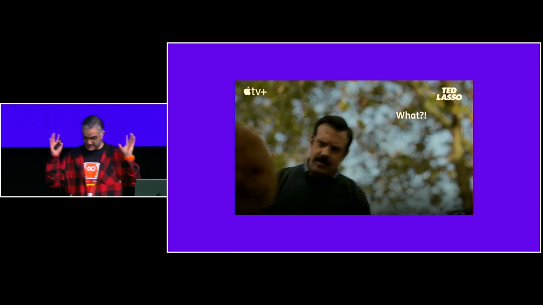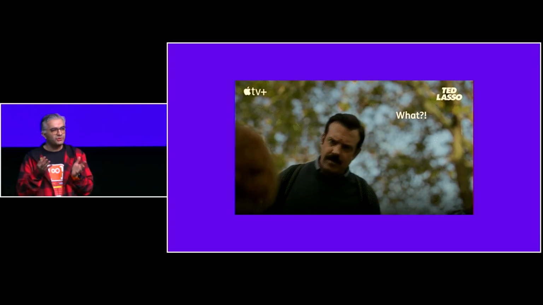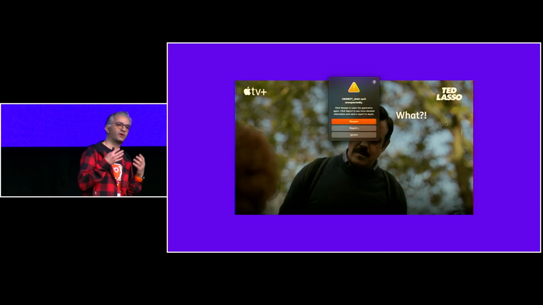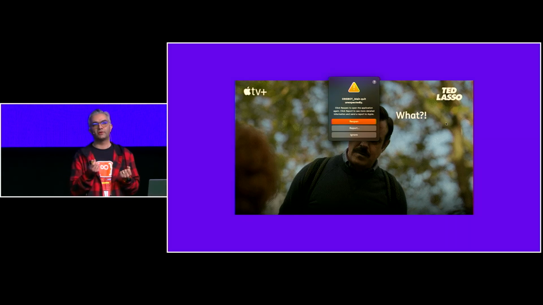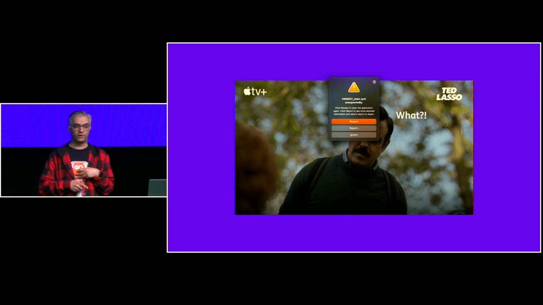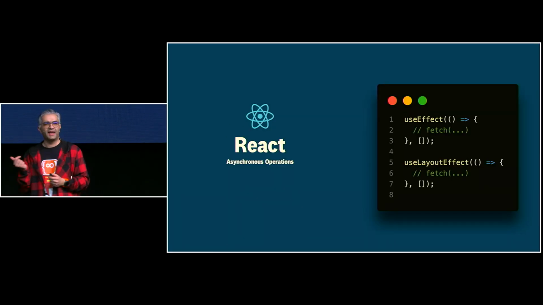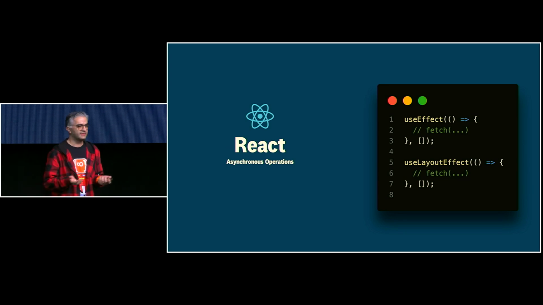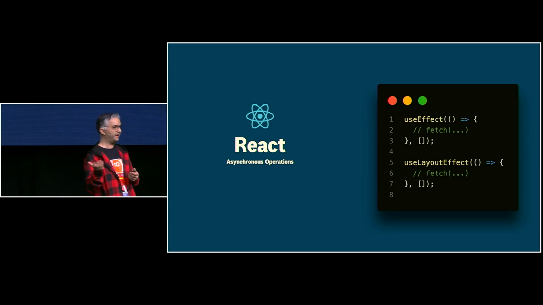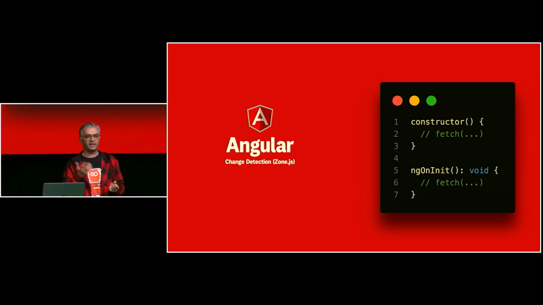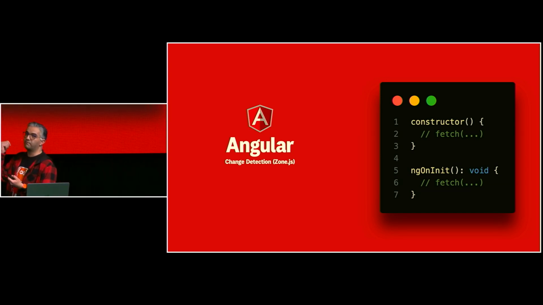So let's start. Has it happened to you that you go see some JavaScript code and say, what? It doesn't work correctly? Or you don't understand why it does or why it doesn't work? For instance, in React, we have some asynchronous operations. Sometimes you should know the differences between useEffect and useLayoutEffect. Or sometimes Angular. Angular has a change detection mechanism behind the scenes using Zone.js. So all of these things depend on one topic, which is the event loop.